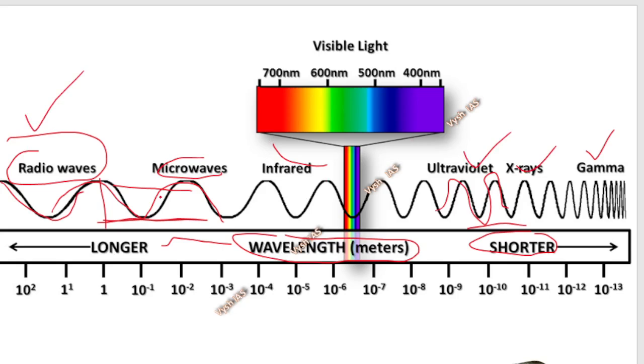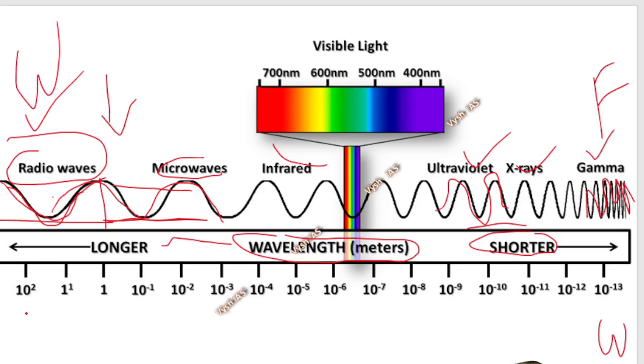Okay, and then frequency is how frequently these waves are happening. So again, when wavelength is more, obviously the frequency is less, right? It took this much length for one thing to occur, so one frequency. So like that, radio waves will have the lowest frequency and gamma will have the highest frequency. See, it's happening very frequently. So this side, it is highest frequency but lowest wavelength. Opposite of that will be here, it will be longest wavelength but smallest frequency. Okay, that is what you have to learn by heart first, these things in the order.